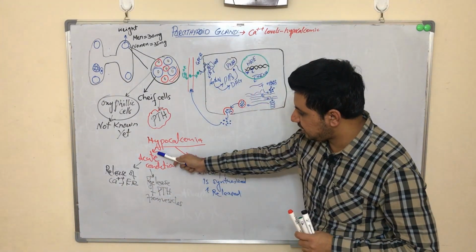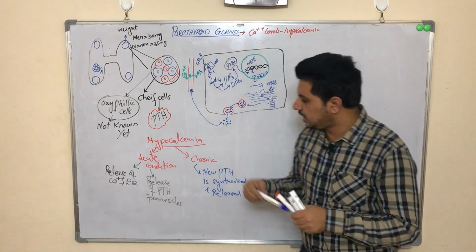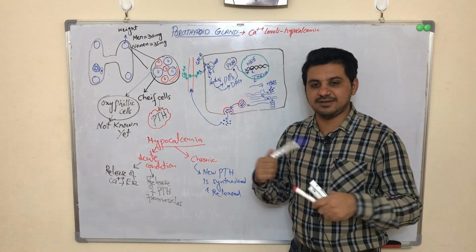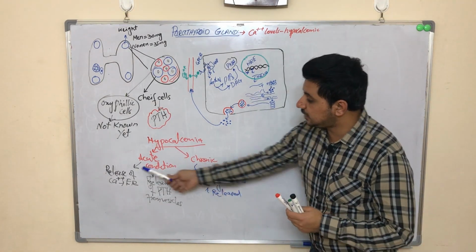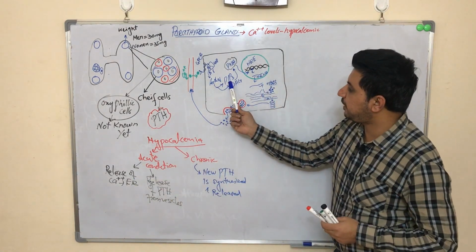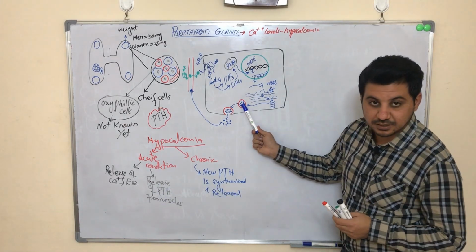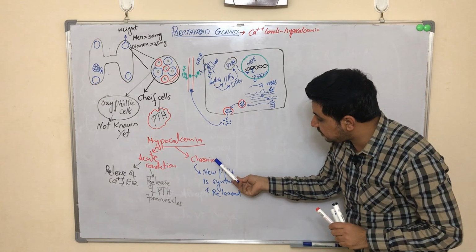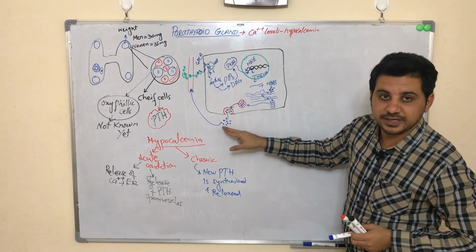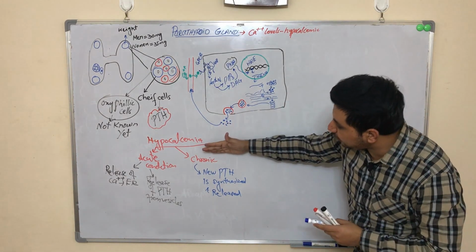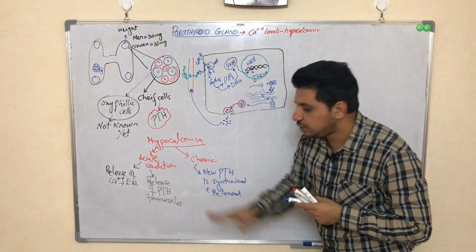In hypocalcemic phase, there is acute condition. In the acute condition, there is a low level of calcium for the shorter time period. So these reduced calcium levels for shorter time periods will be compensated either by the release of calcium from the endoplasmic reticulum by PIP3, or with the help of release of parathyroid hormone stored in the vesicles that are already present. But in case of chronic condition, the body synthesizes new parathyroid hormone along with these stored vesicles. So we can say that in chronic condition, the PTH is secreted more as compared to the acute conditions.